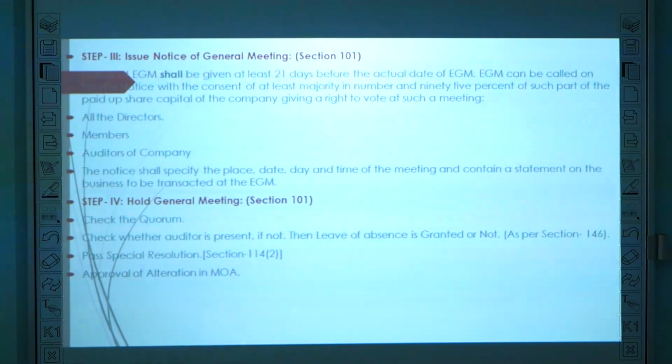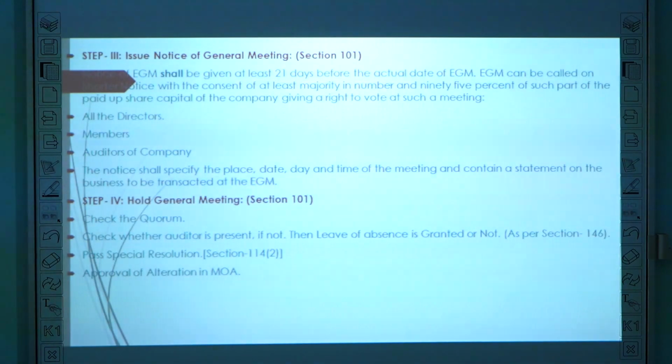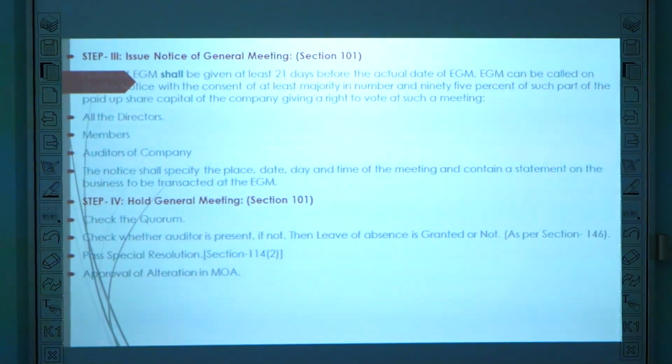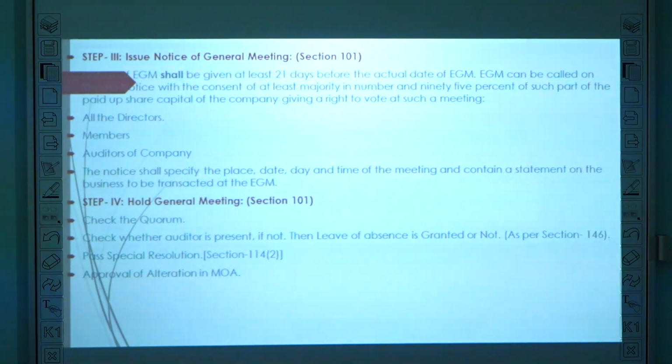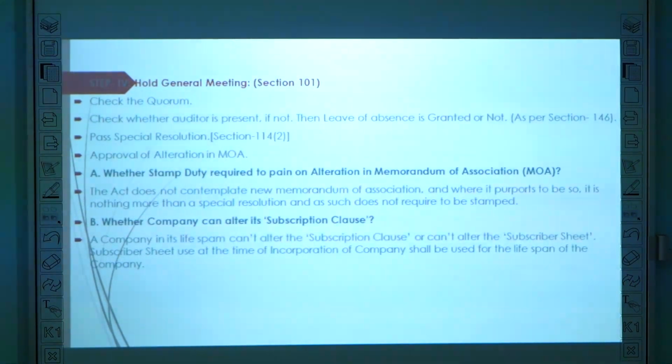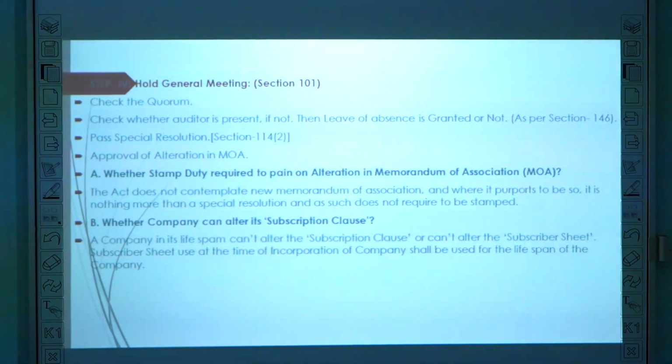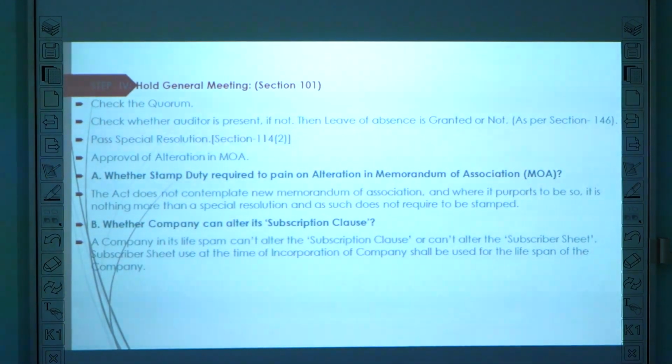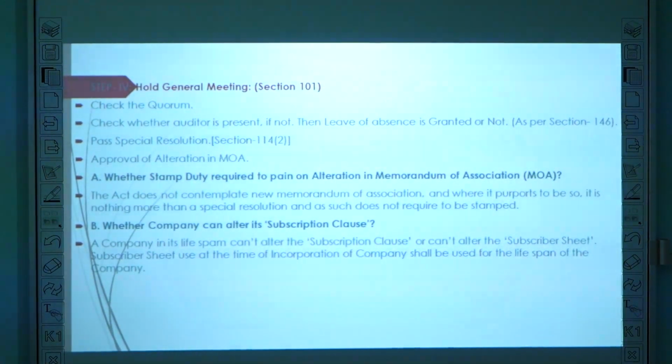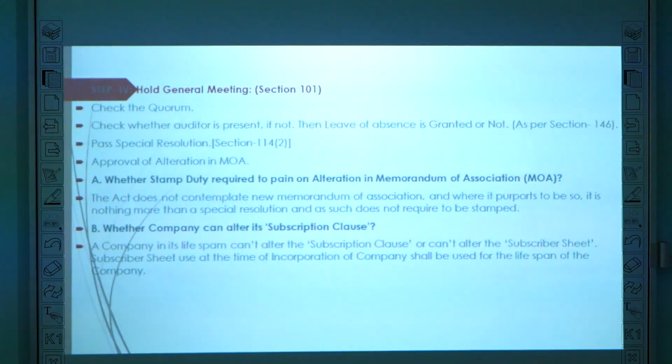Then issue of notice of the general meeting. The notice should be circulated to all the directors, members and auditors of the company. To hold the general meeting, the quorum has to be checked, as well as the presence of the auditor, and the special resolution approving the alteration in MOA has to be checked. Then it has to be done along with the stamp duty on the alteration. The company cannot alter its subscription clause in its lifetime. It shall be used for the lifespan of the company.